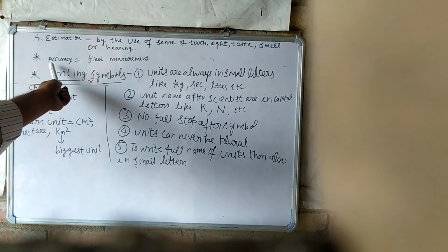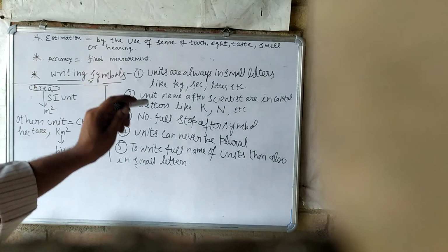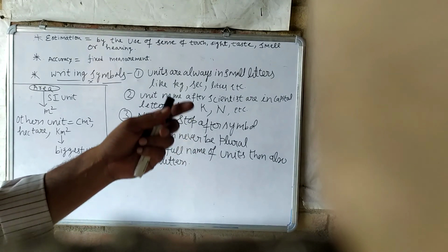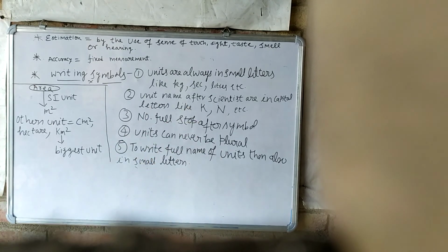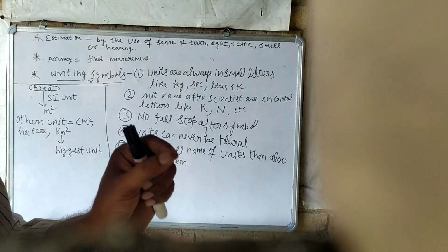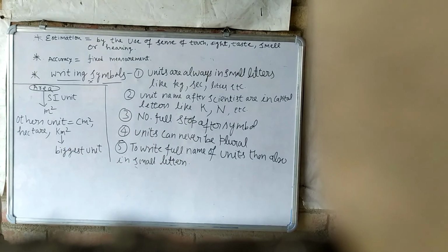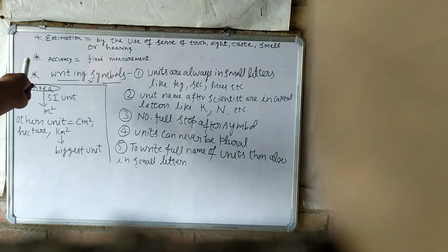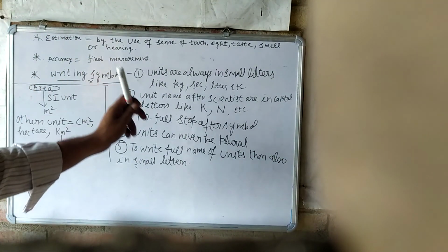Then we will study about accuracy. What is accuracy? Accuracy is the fixed measurement. Like when we have to fix a door, then what happens? Each and every measurement is very important. If there is a single mistake in the measurement, what happens? The door will not fit in the edges. So at that time measurement is very necessary. So in many cases accuracy is very necessary, because it gives a fixed measurement.